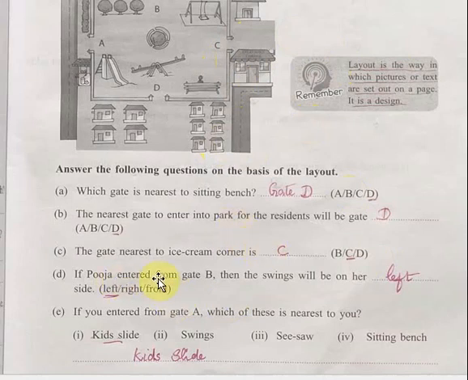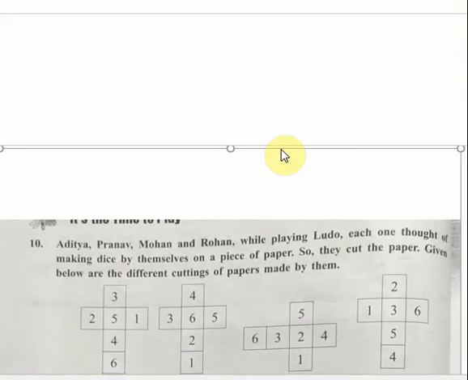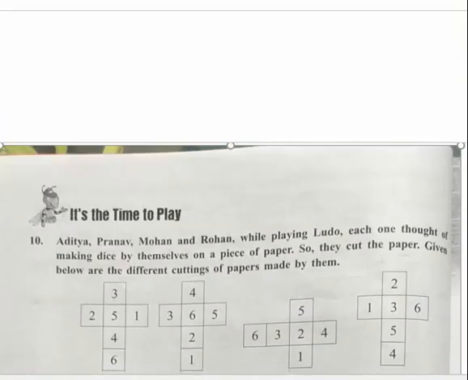If Pooja entered from gate B, then the swings will be on her dash side. Where is the swing lying? The swing is lying on the upper right corner. So she is going to enter from gate B, so the swings will be on her left side. So the answer is left. Now next number.